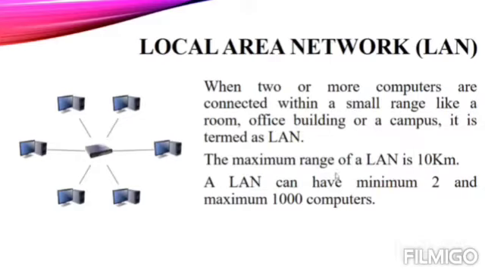And the maximum range of a LAN is 10 kilometers. It means a LAN has limited capacity, a limited range of 10 kilometers, and in a LAN we can have a minimum of 2 computers and a maximum of 1000 computers. It's very clear, I think. For being in a network we need a minimum of 2 computers, and in a LAN a maximum of 1000 computers. So in a LAN we have a small range, only a limited number of computers, and that range is up to 10 kilometers.